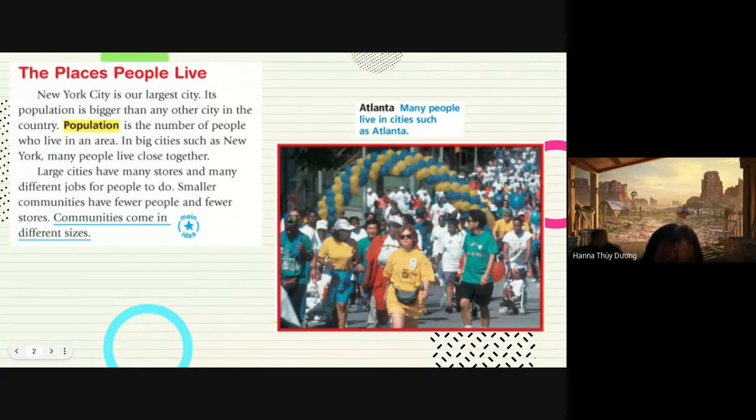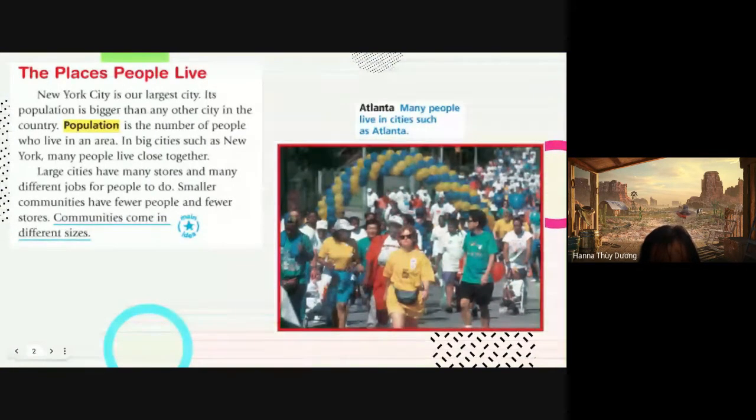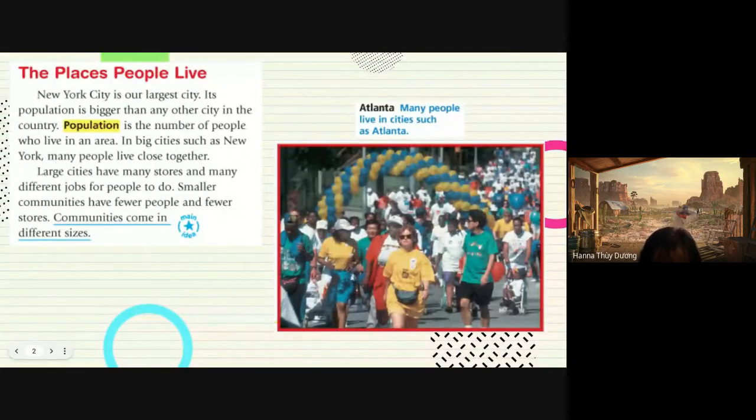The place people live. New York City is our largest city. Its population is bigger than any other city in the country. Population is the number of people who live in an area.